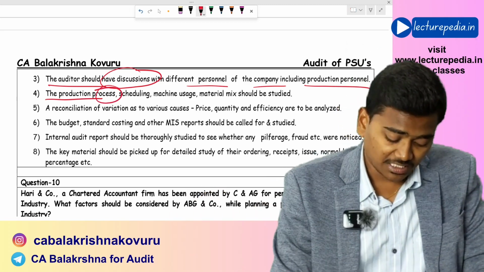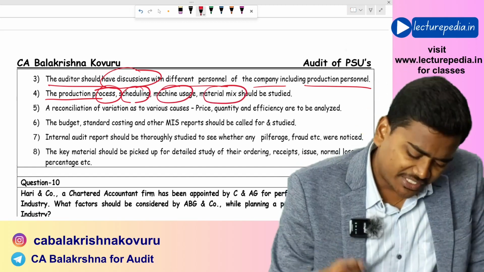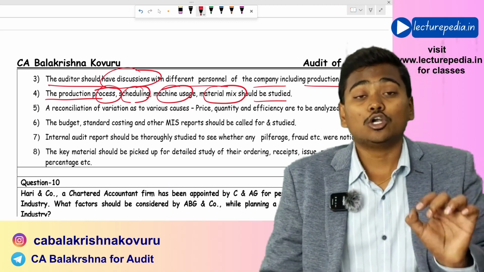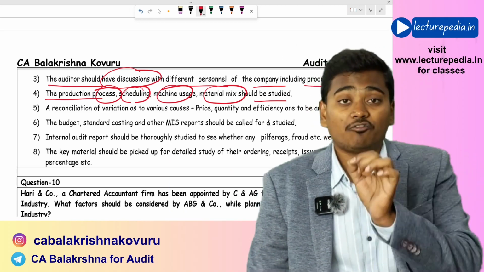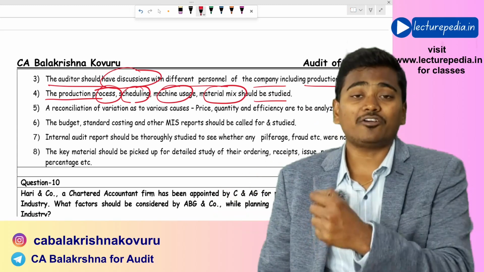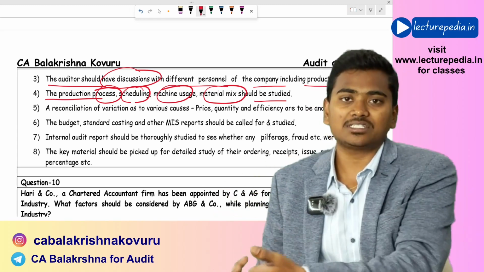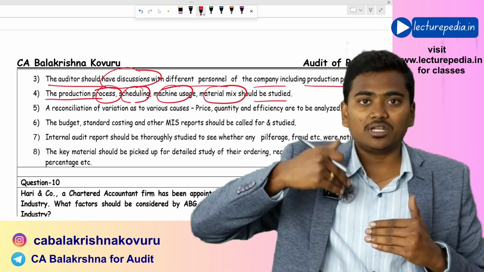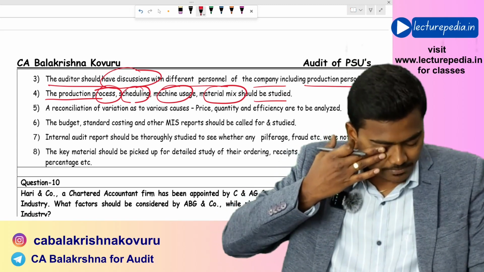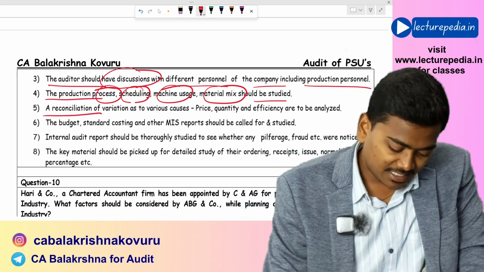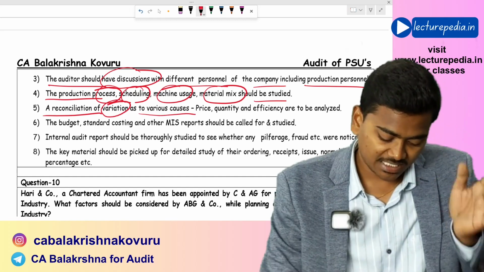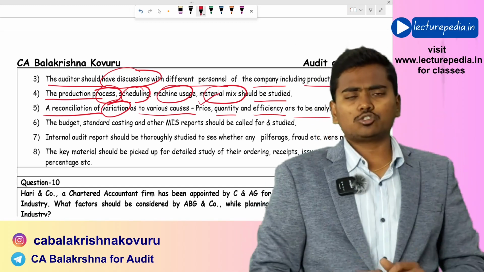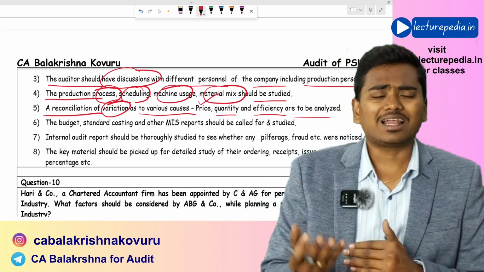The production process, scheduling, machine usage, material mix should be studied. These various aspects have to be studied by the auditor to identify whether there are any flaws in these areas. If the auditor finds any flaws in these areas, he can suggest the management to fix them, so that the output will increase again and efficiency will increase. Next, a reconciliation of variations as to various causes such as price, quantity, efficiency are to be analyzed. The auditor needs to perform a reconciliation and analyze the same.